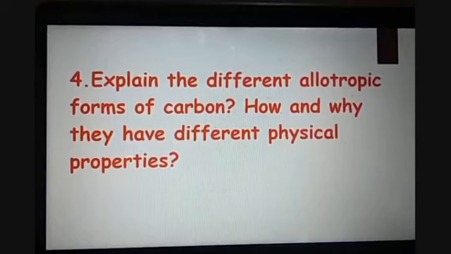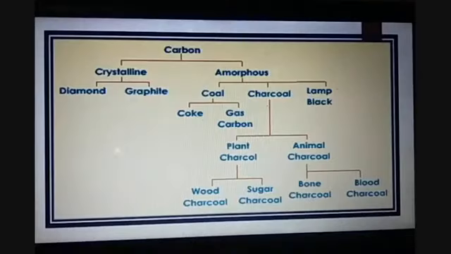Question number 4 is: explain the different allotropic forms of carbon, how and why they have different physical properties. The first thing that comes to our mind is allotropy. Allotropy, the property by virtue of which an element can exist in more than one form, is called allotropy. And the various forms of an element which have similar chemical properties but different physical properties are called allotropic forms of that particular atom.